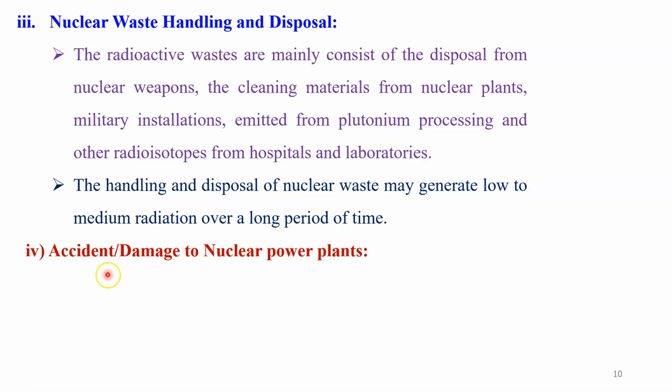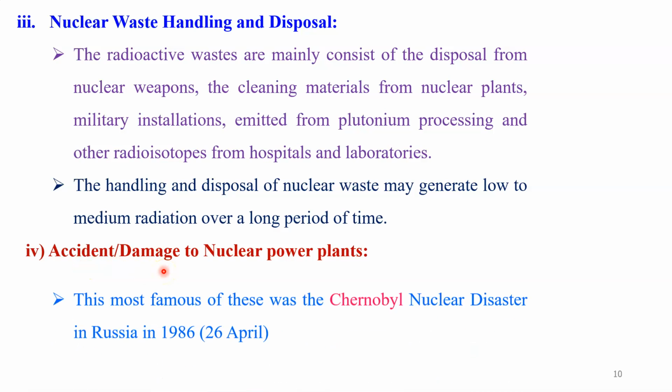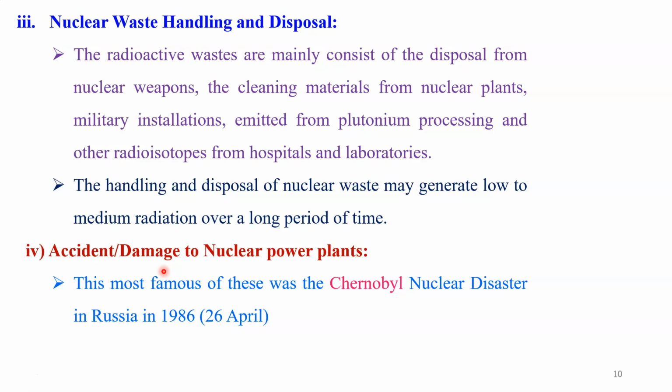The next very important man-made cause of nuclear pollution is accident or damage to a nuclear power plant. Yes student, this example is very important, and it shows how an accident can be responsible for creating nuclear pollution in that particular area.